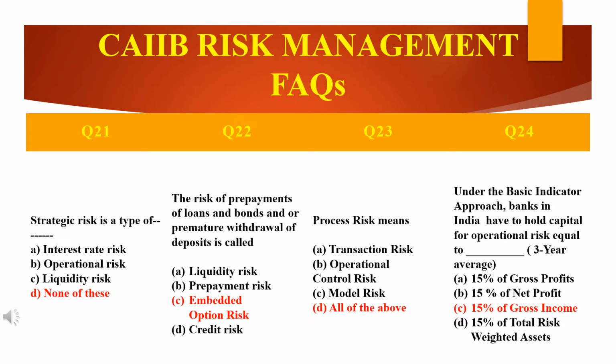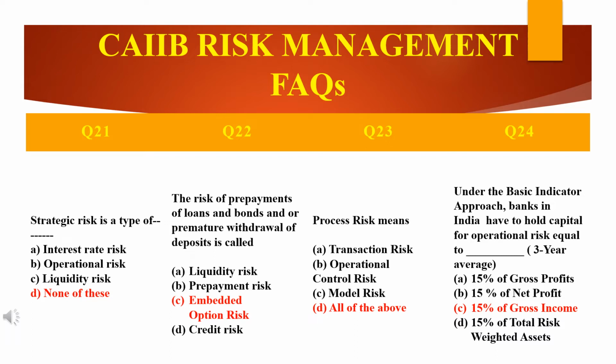Process risk means dash. First is transaction risk, operation control risk and model risk. So all of the above. So what will be the answer? Process risk means dash. So what is the answer here? All of the above. So they will be having transaction risk, operational risk and model risk. Okay, so that is called process risk.